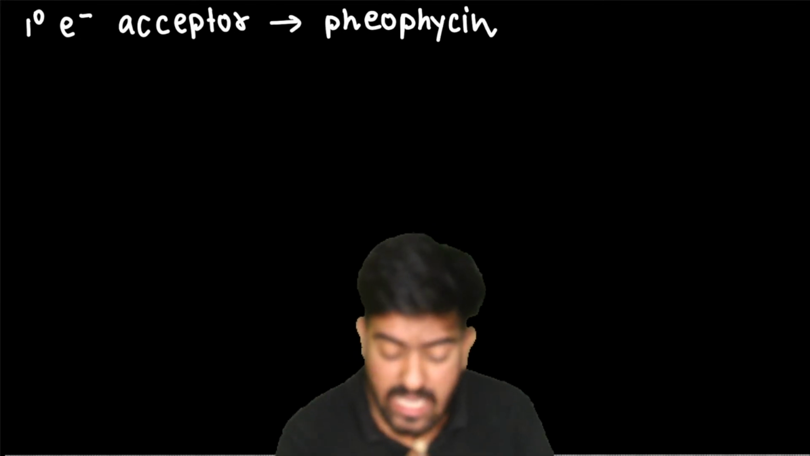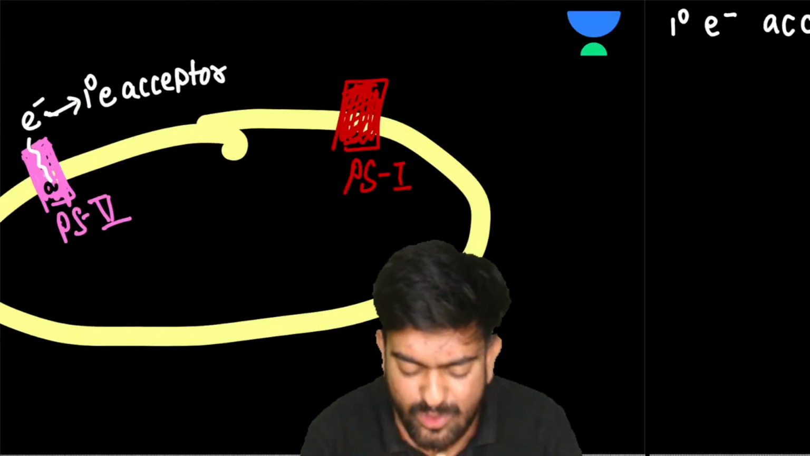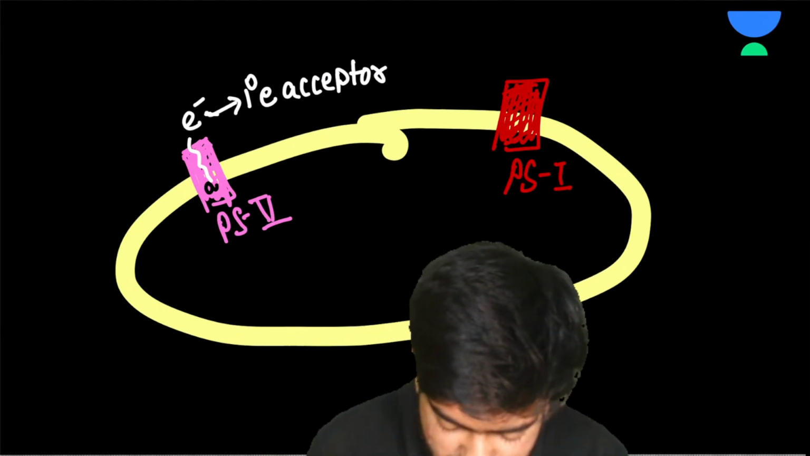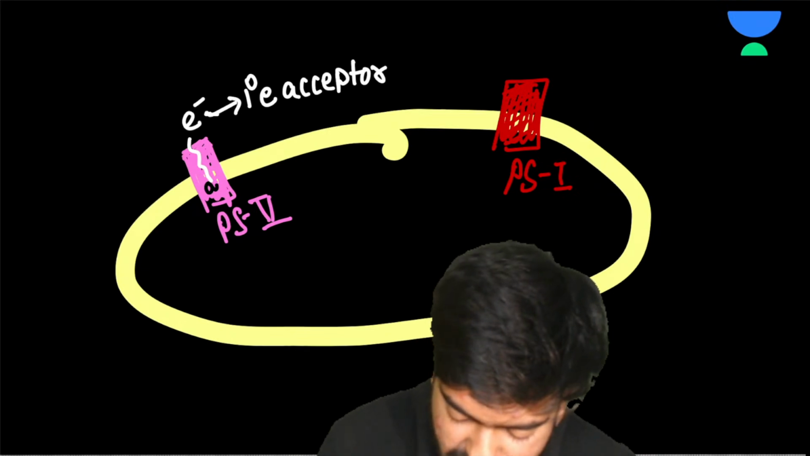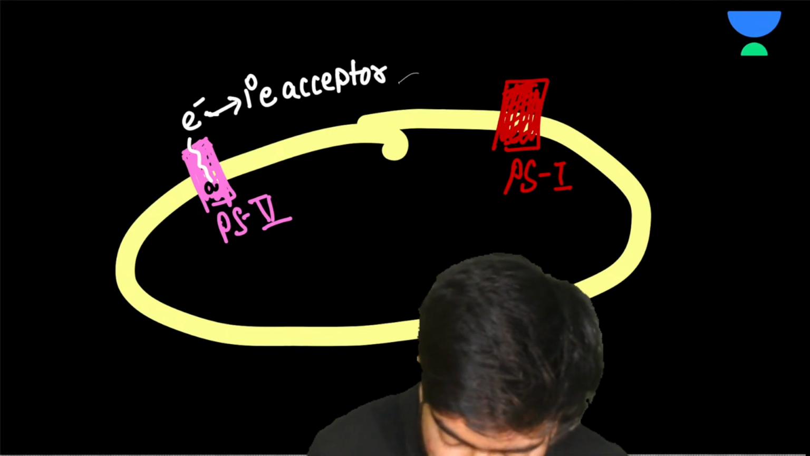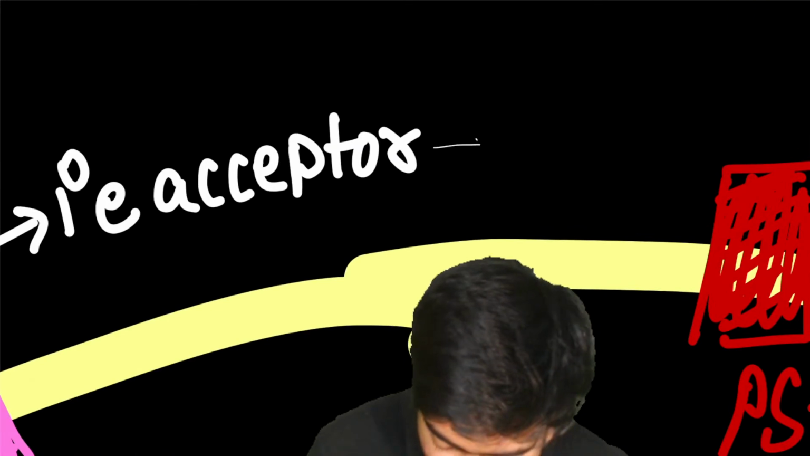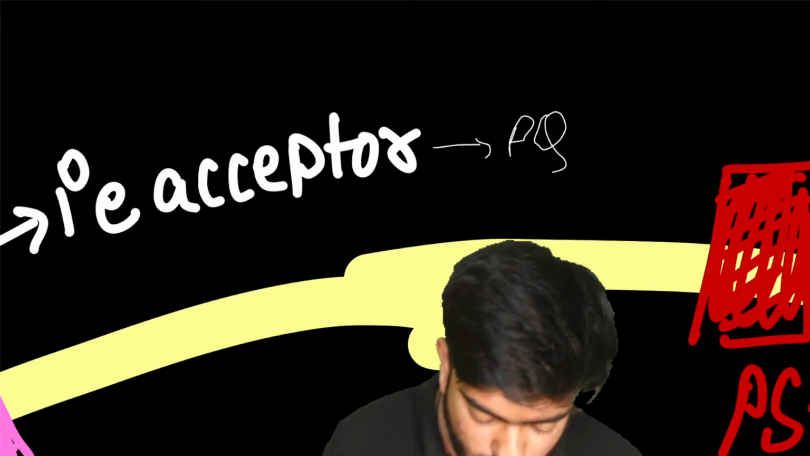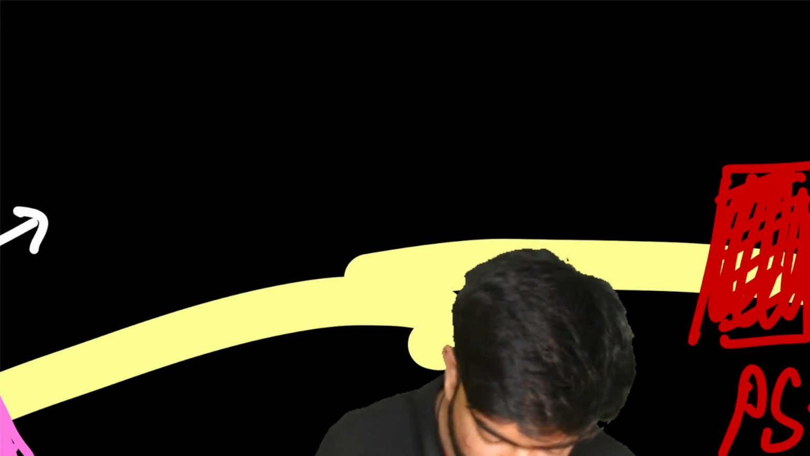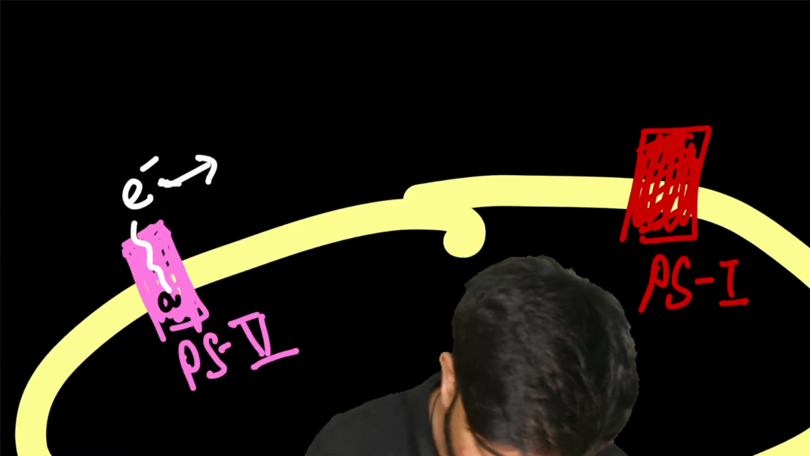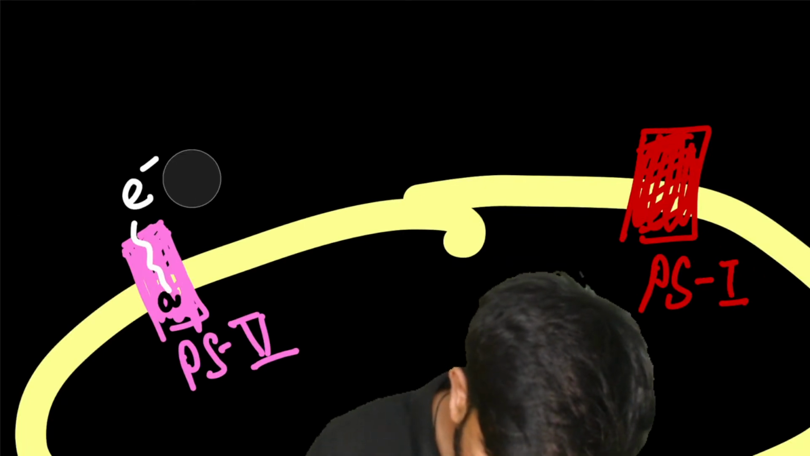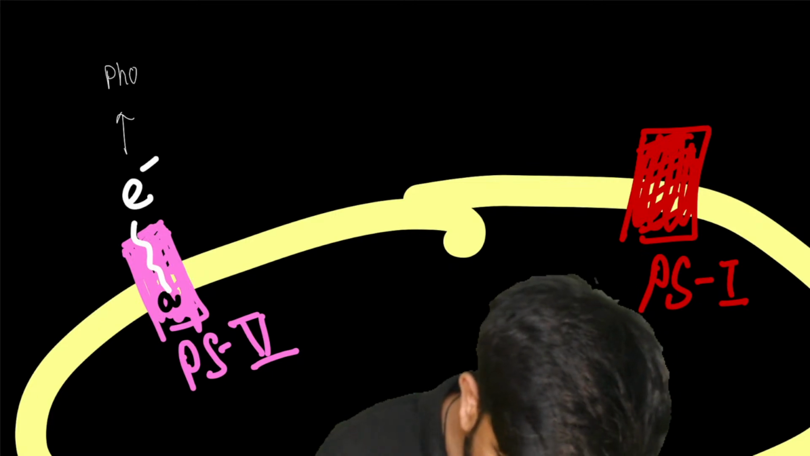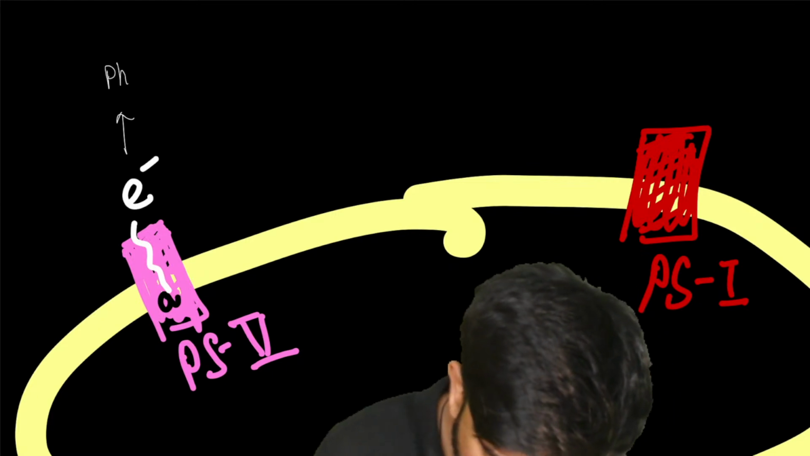Now the thing is that pheophytin is like, I don't want to keep this electron for a long time. Pheophytin is going to send the electron to another complex, which is PQ. And what is PQ, sir? PQ is plastoquinone. Let me write it a little beautifully. Here we have pheophytin. First of all, pheophytin.